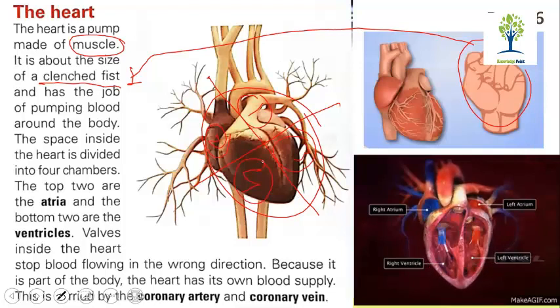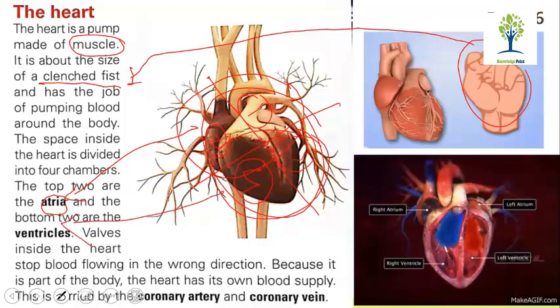The top 2 are atria. Atria is the plural and atrium is the singular. So the upper 2 are so-called atria, and the bottom 2 are called ventricles. These 2 are called ventricles.